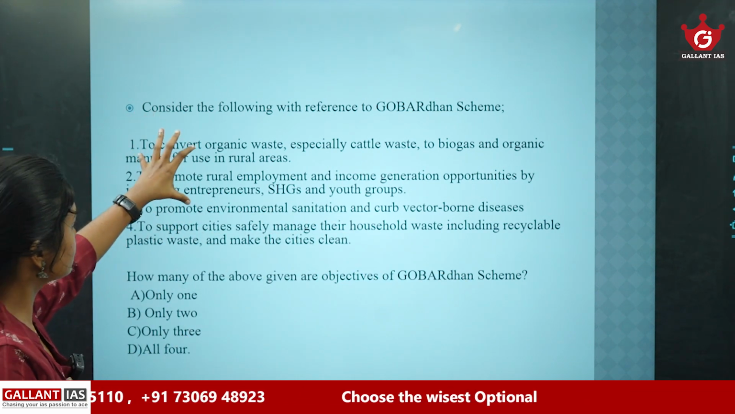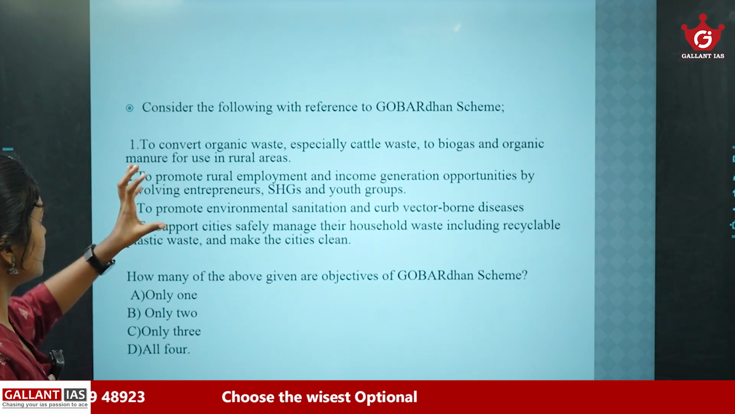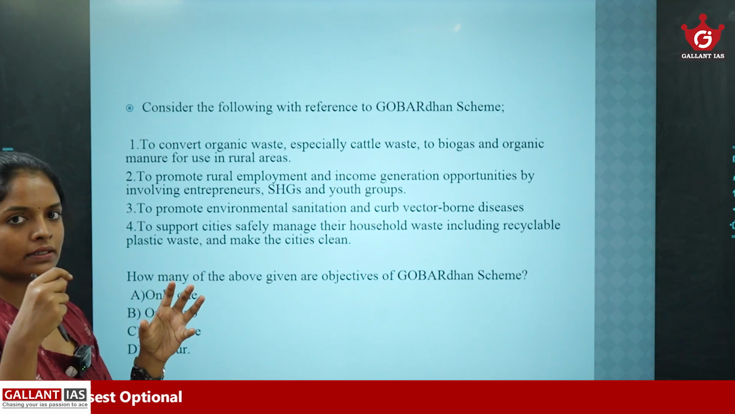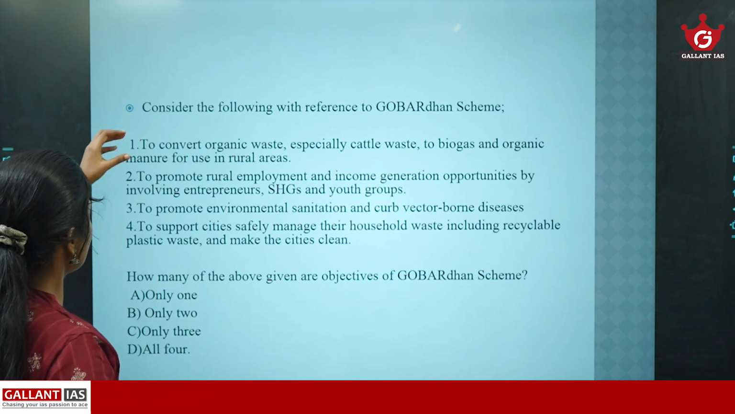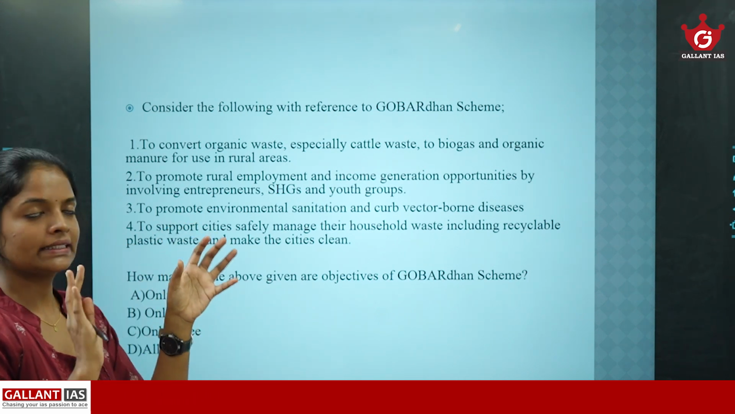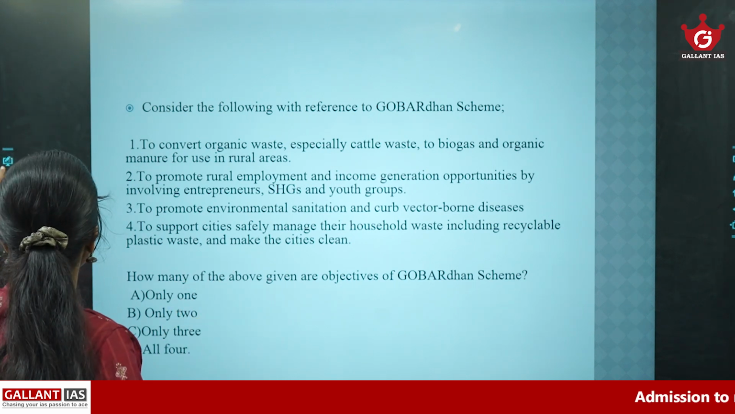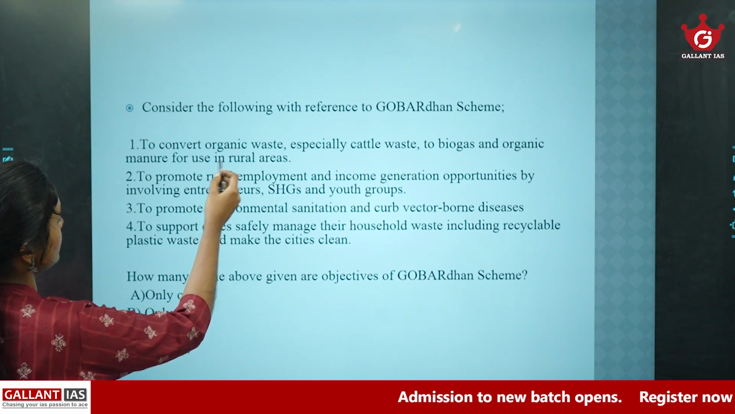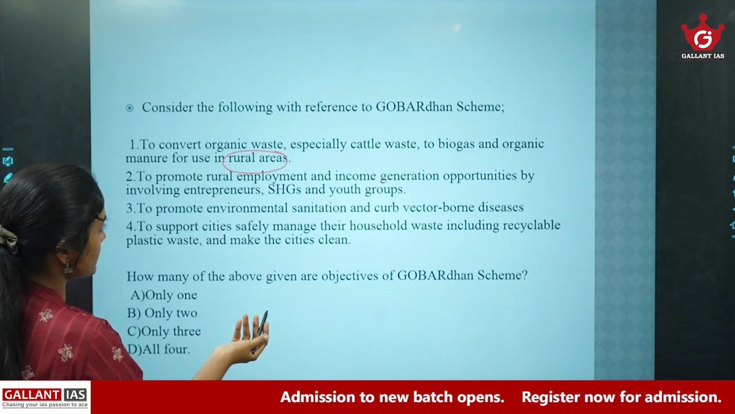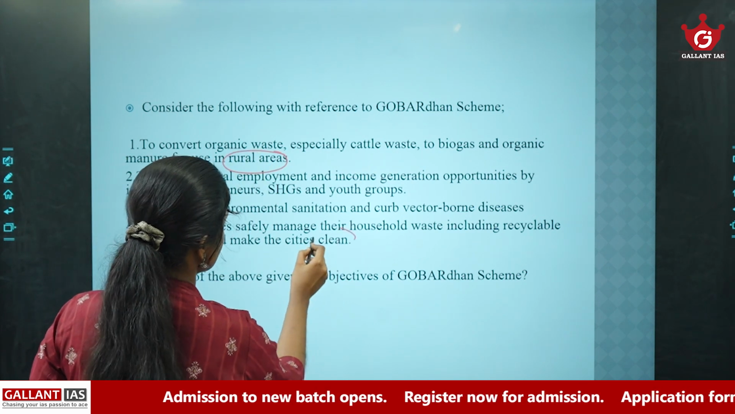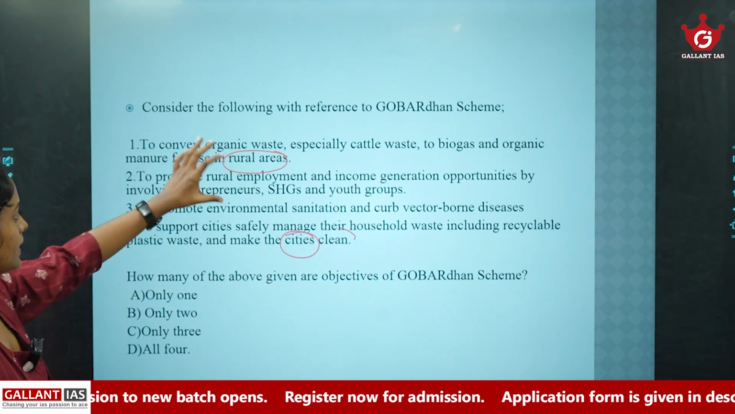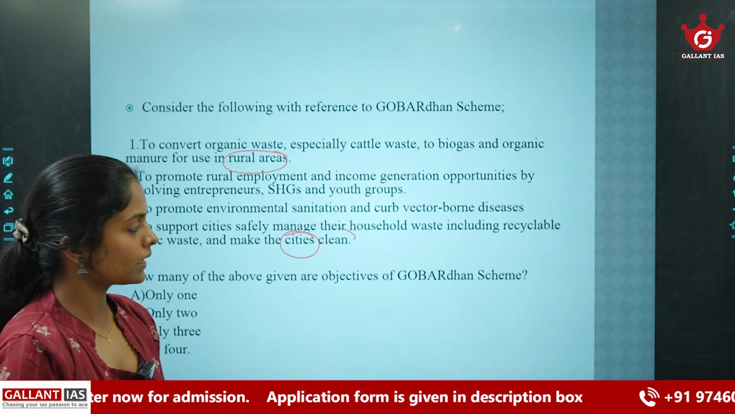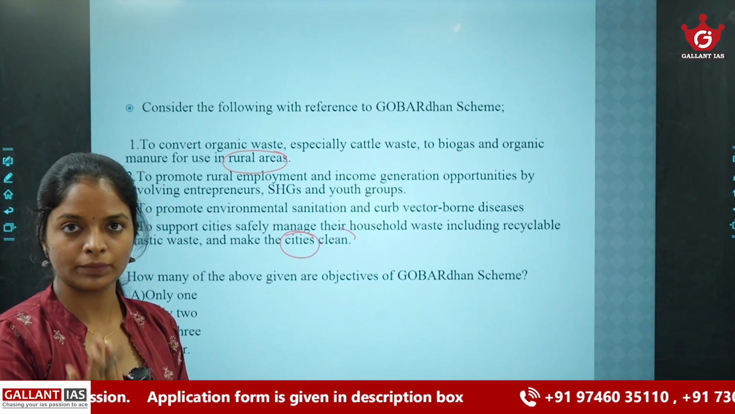Here, if we analyze these statements, we can find certain irregularities, like the first statement and the fourth statement. Actually, these are contradictory in nature. Here, you can see that the first statement says rural areas, but the fourth statement says cities. So these two statements are contradictory in nature, and only one statement will be correct.